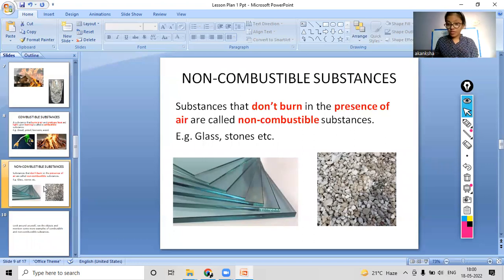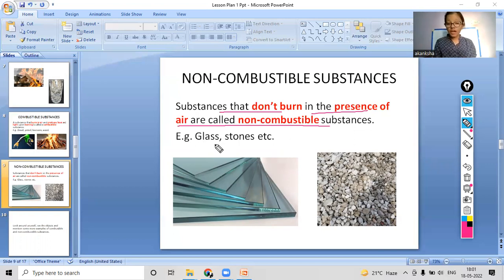So what are non-combustible substances? Yes, you have to read out the definition, or the keywords of this definition. You can write in the chat box. Substances that don't burn in the presence of air are called non-combustible substances.